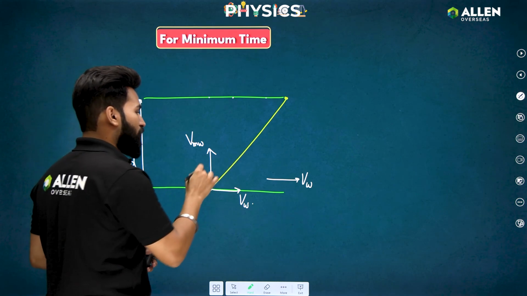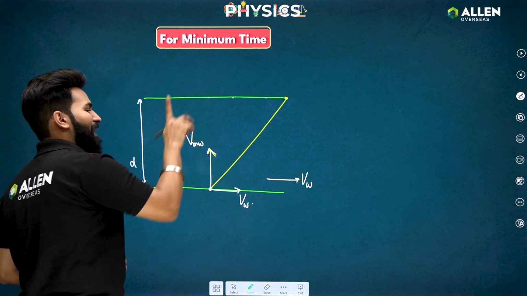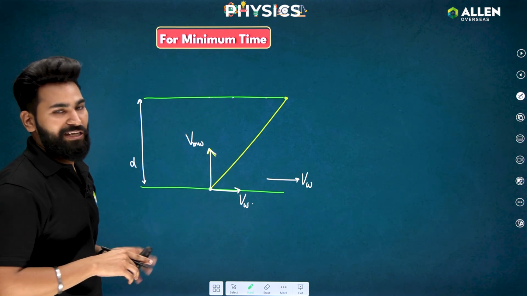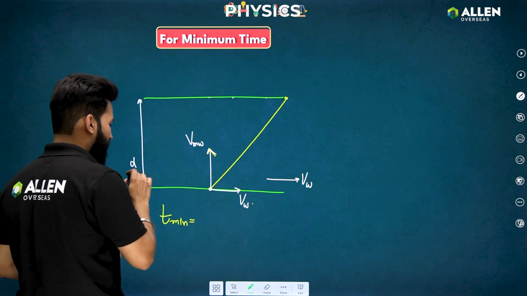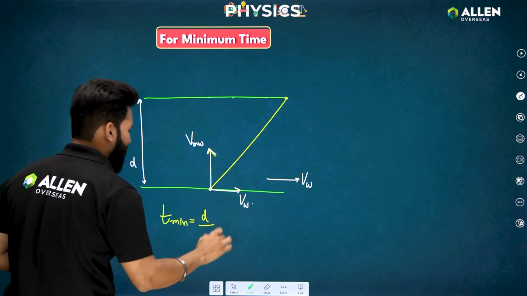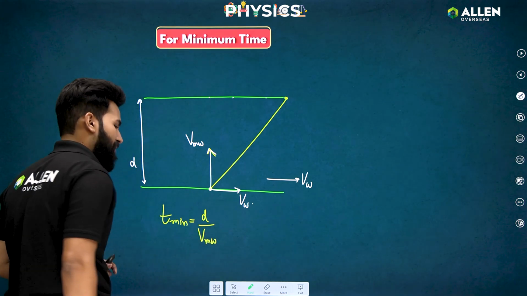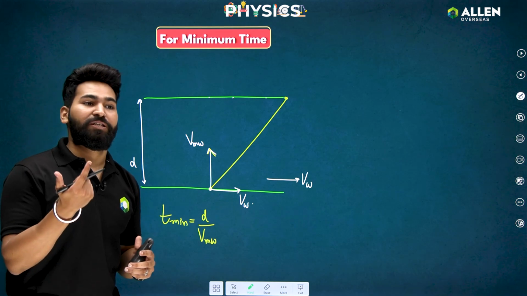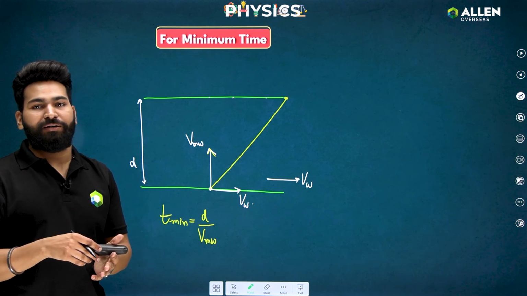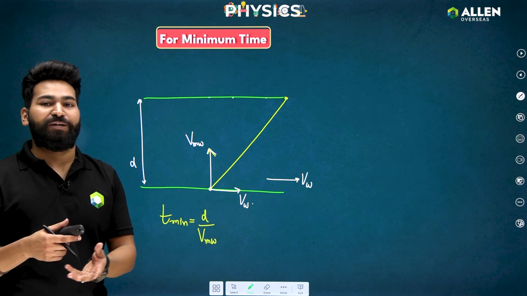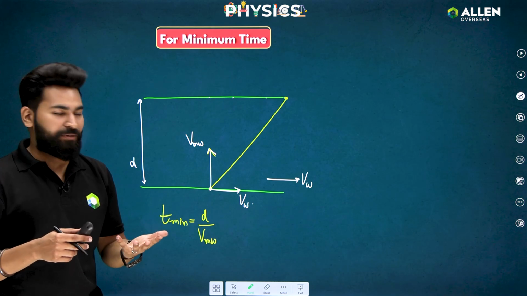Okay, so if I want to cross the river in the shortest possible time, I'll be giving whole of my velocity in the direction perpendicular to the river flow, and the minimum time that will be taken will be nothing but the width of the river divided by the velocity of man with respect to still water, velocity of man with respect to river, or velocity of swimmer with respect to river, velocity of boat with respect to river. There are a lot of names for them. Okay, we just need the feel, right?